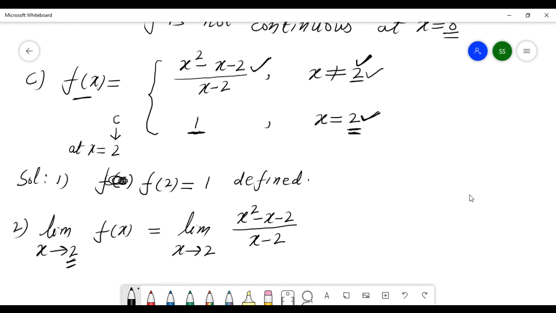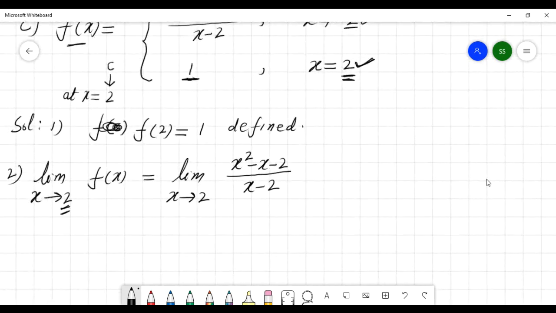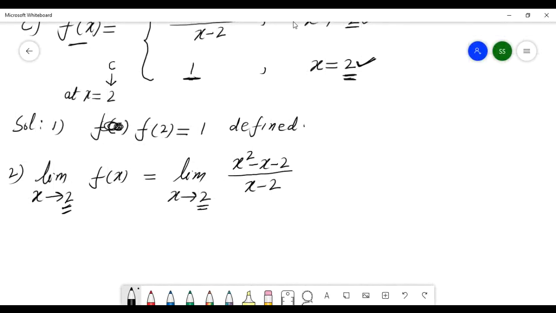Okay. Then how to find the limit of this function? Check this here. How to find the limit? If you put x as 2 here, the denominator is 0.